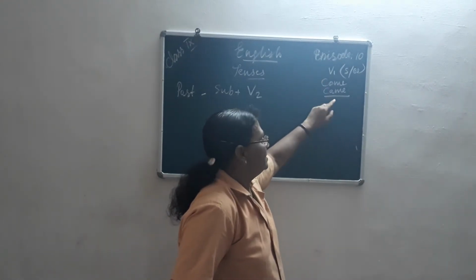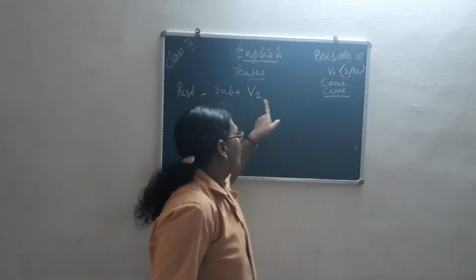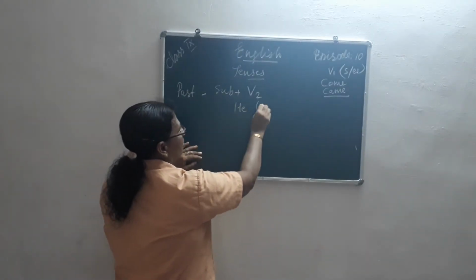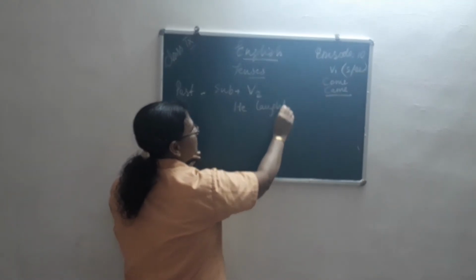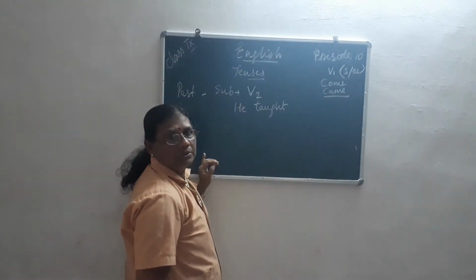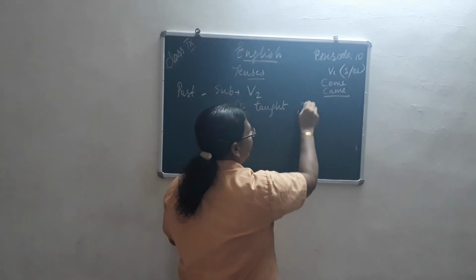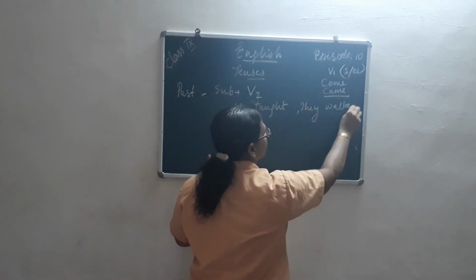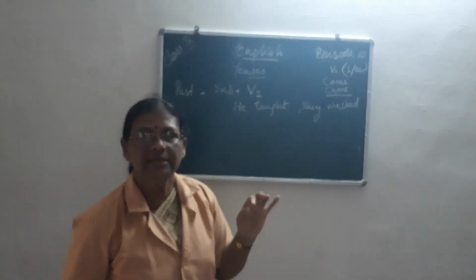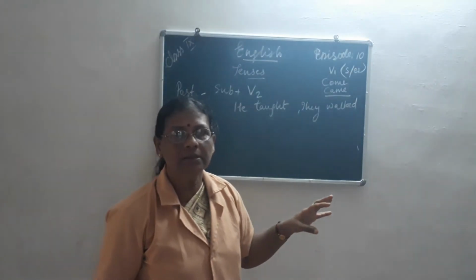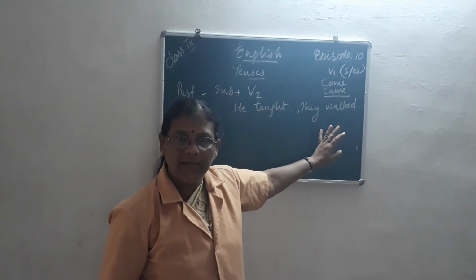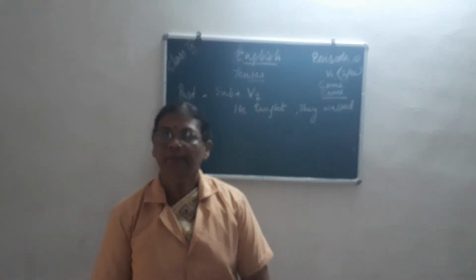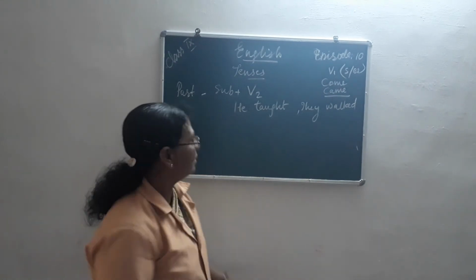She or he taught. Teach is the first form, taught the second form. Then they walked. So whichever verb takes the second form, it is used in the past tense.